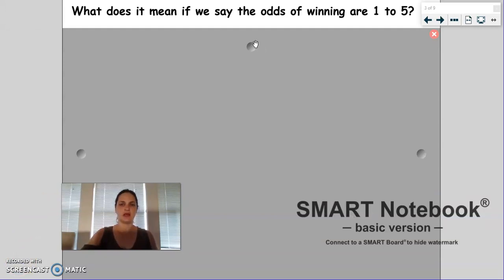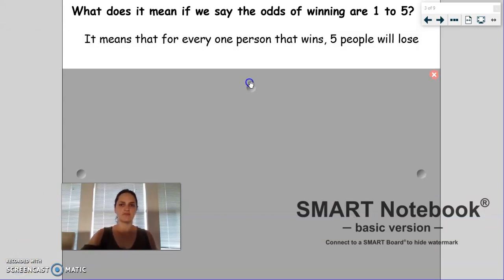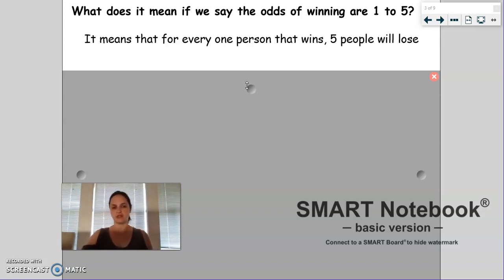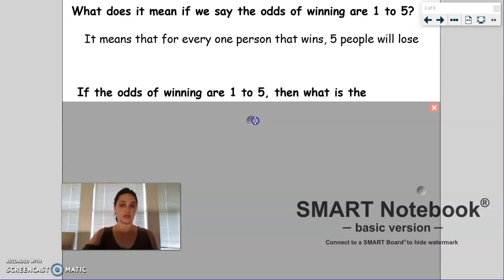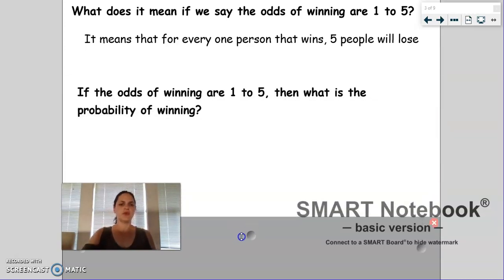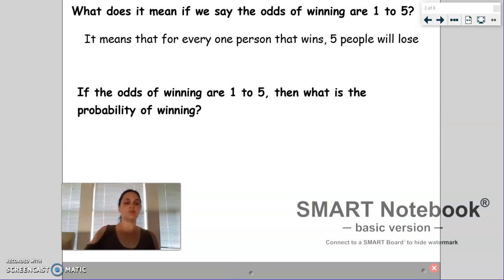What does it mean to say the odds of winning are 1 to 5? Well, what it means is that for every one person that wins, 5 people would lose. Okay, it's not 1 out of 5 total. It's for every one that wins, 5 others are not going to win. So if we then want to answer the question, what is the probability of winning? Since odds are not a probability, it'll help to draw a picture. So if for every one person that wins, let's represent them with a W, there are 5 people that will lose.